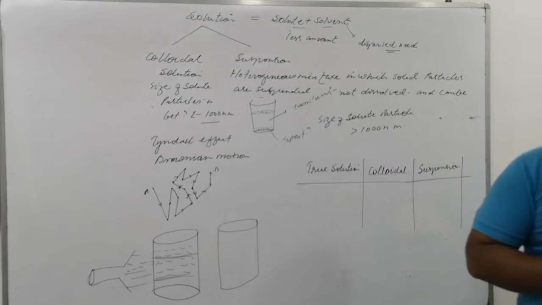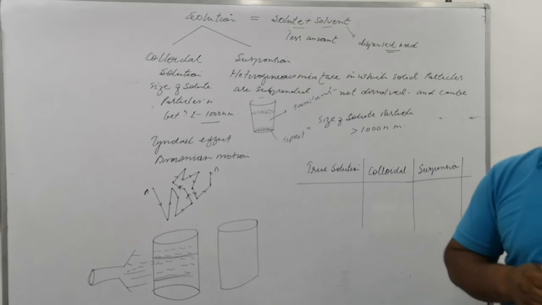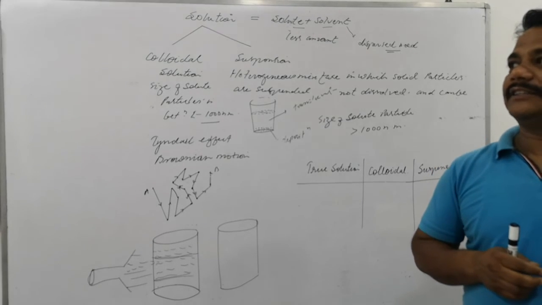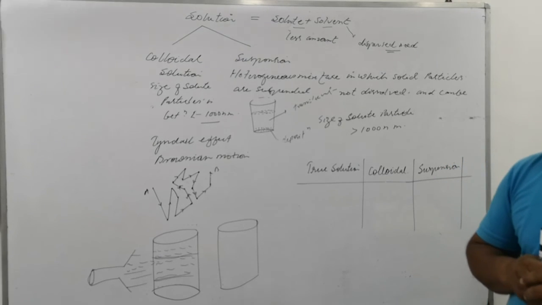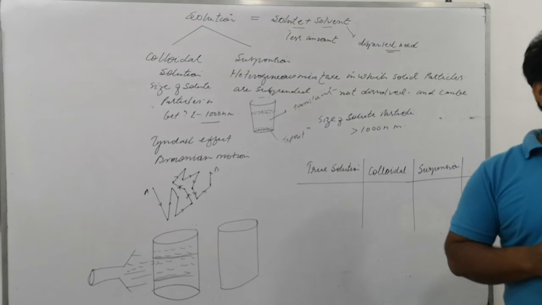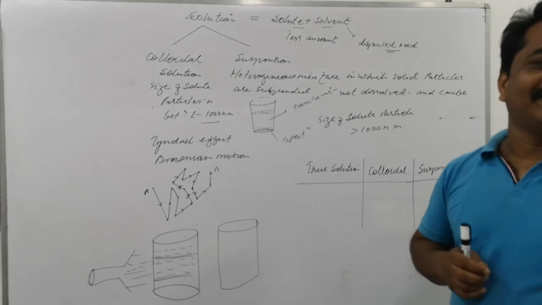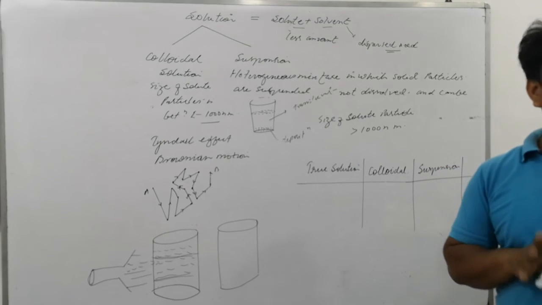So a solid dissolved in air is called aerosol. And when a solid dissolves in liquid, it is called sol. And when a solid dissolves in solid, it is called solid sol, where the solute is solid and the solvent is solid. Finally, solid sol.